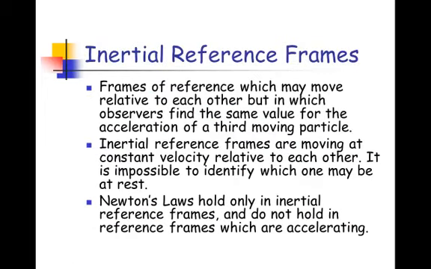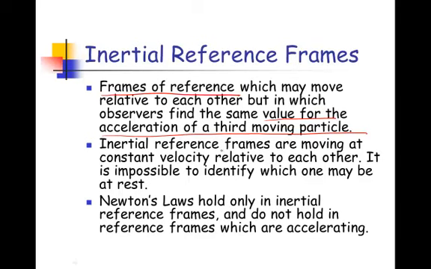Now that brings up the topic of inertial reference frames. An inertial reference frame, or where we call them frames of reference, may move relative to each other, but observers find the same value for the acceleration of a third moving particle. So in other words, two different observers will always observe a third object as having the same acceleration.